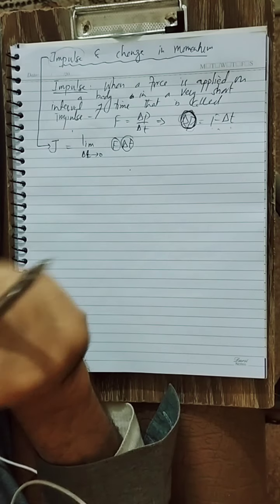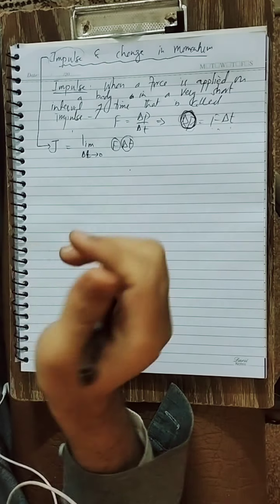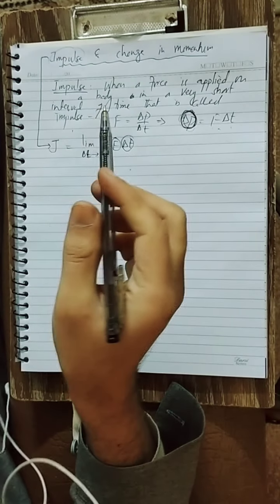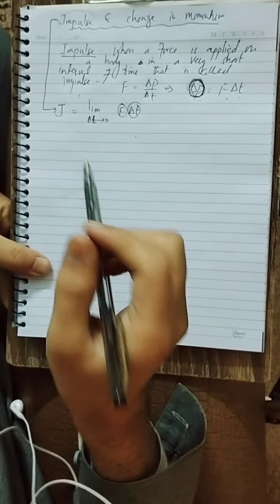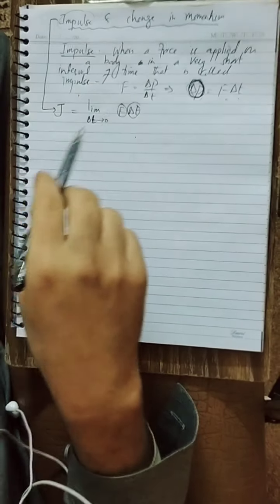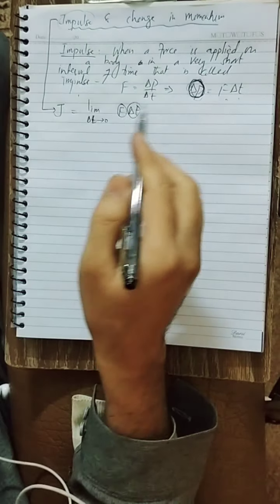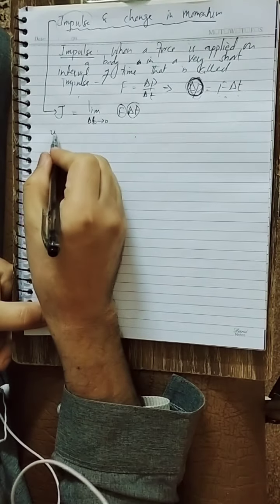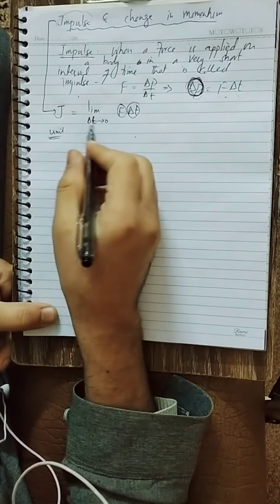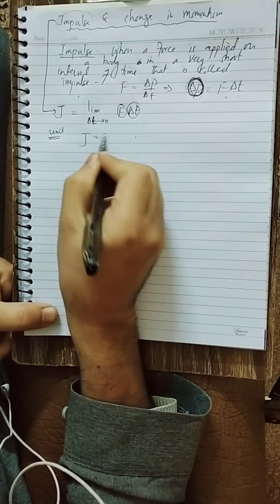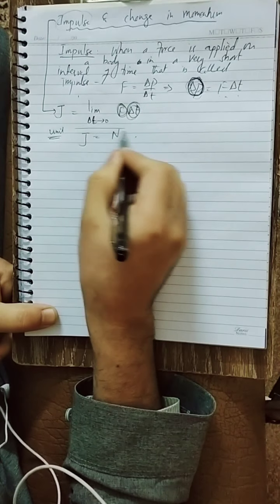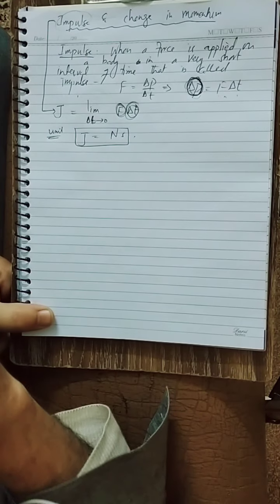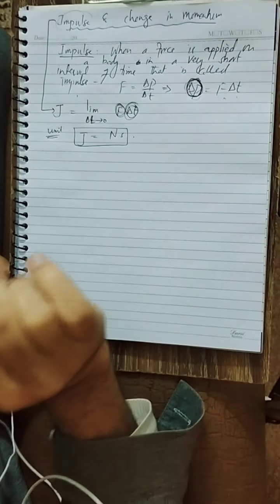An impulse is a vector quantity. The direction of impulse is the same as the direction of force. The unit of force is Newton and the unit of time is second, so the unit of impulse is Newton second.